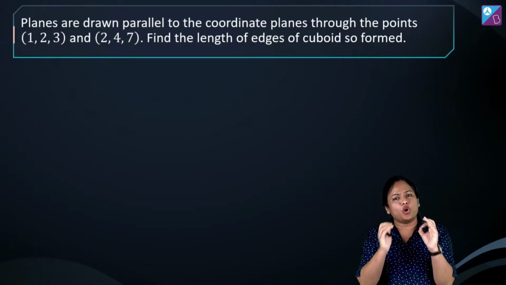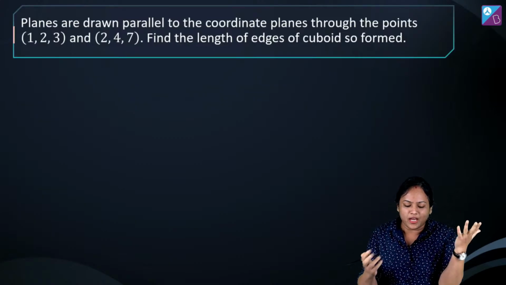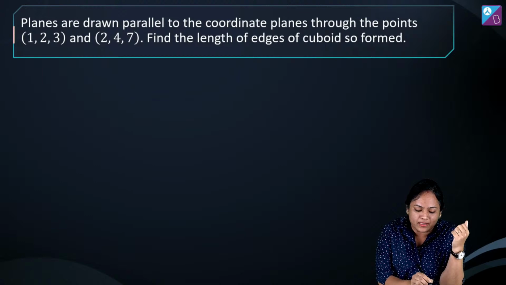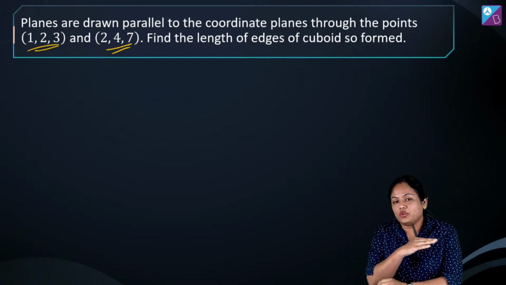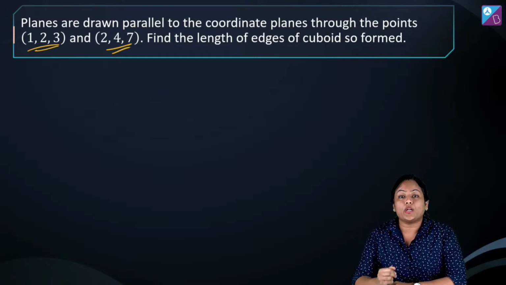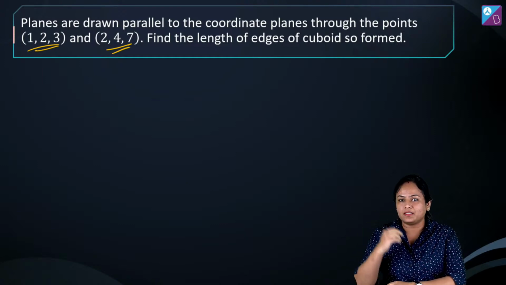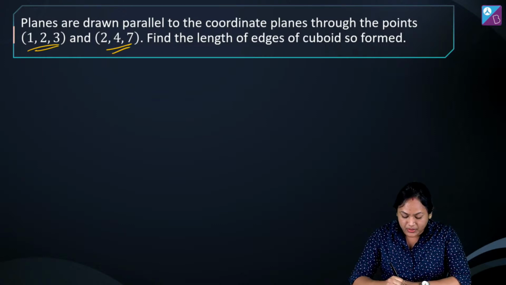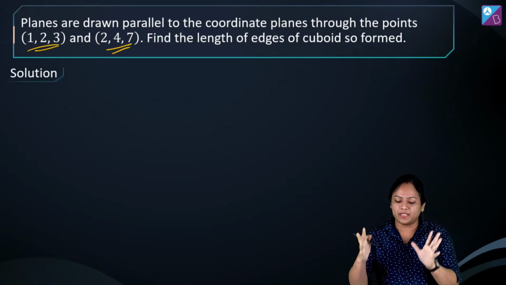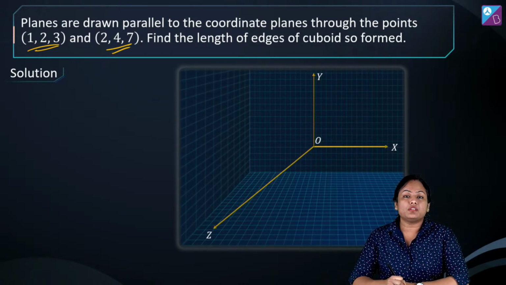अब यहाँ पर एक बहुत ही बेसिक से क्वेश्चन से स्टार्ट करते हैं. तो यहाँ पर क्या दिया हुआ है कि दो पॉइंट्स हैं 1, 2, 3 and another point is 2, 4, 7 and you have drawn planes which are parallel to coordinate planes. तो xy plane के parallel, yz plane and zx plane के parallel हमने एक पूरा cuboid बना डाला. So what is the length of edges of cuboid so formed? This is what we have to find out.